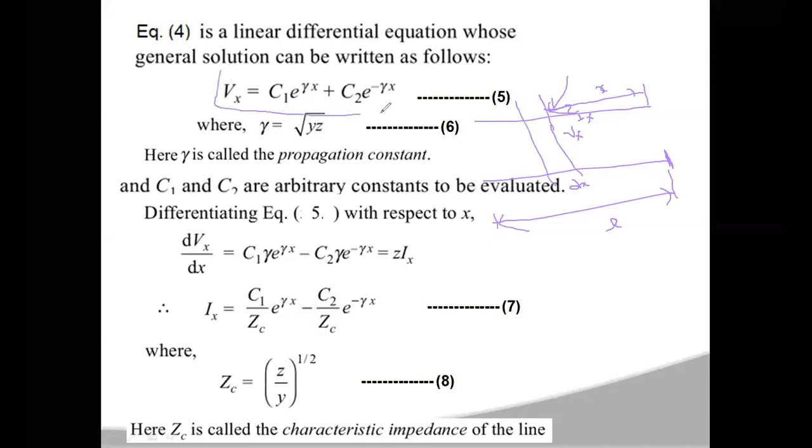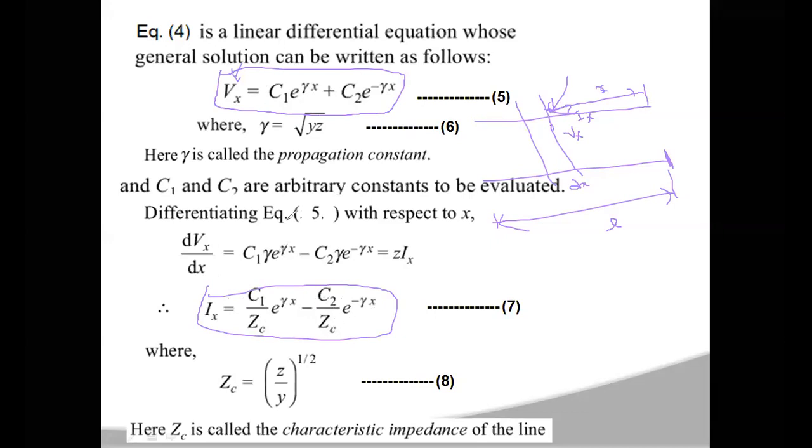So Vx is C1 into e power gamma x plus C2 into e power minus gamma x. This Vx is the voltage at a point which is x meters from the receiving end. And Ix is equal to C1 by ZC e power gamma x minus C2 by ZC e power minus gamma x.